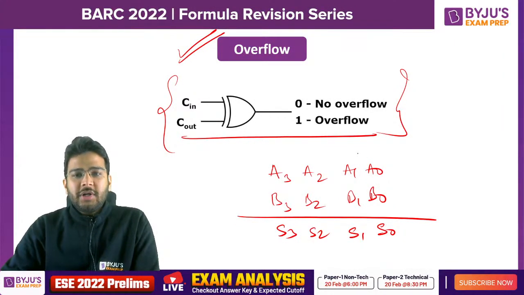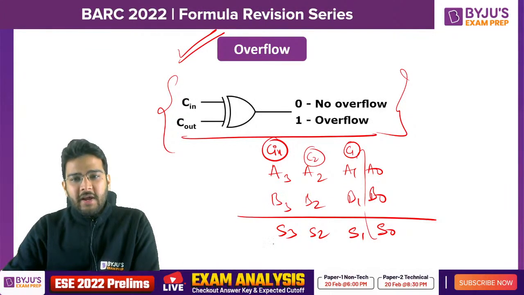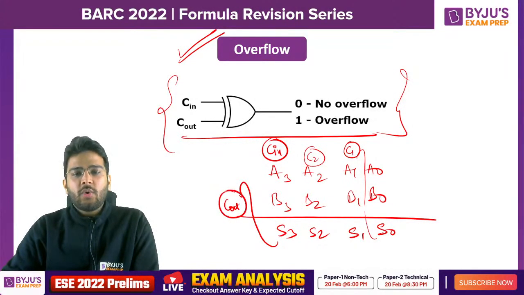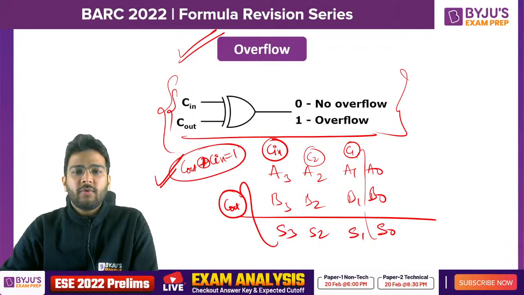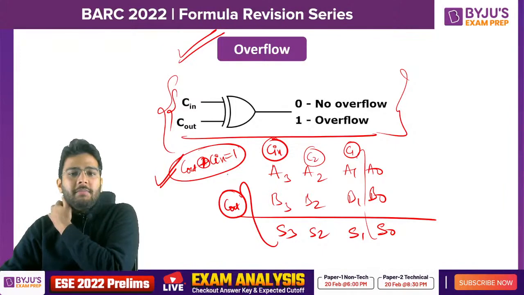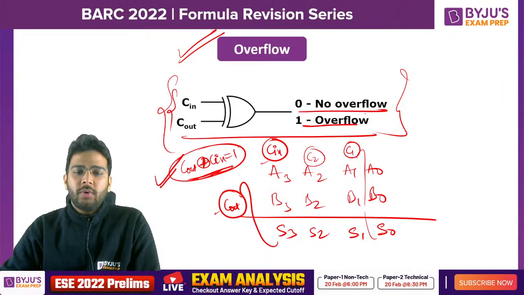Clear? This will generate some carry here, let's say C1, right? This will generate some carry here, let's say C2. This will generate some carry here, let's say it is C in. And finally you will get some carry, let's say it is C out. Now to check whether there is overflow or not, you can perform C out XOR C in. If it is equal to 1, then it is a case of overflow. There are other ways also by which you can check, but this is the quickest way, I would say. You can find C out and C in for any two numbers, and if it is 1, then it is overflow. If it is 0, it is not an overflow.